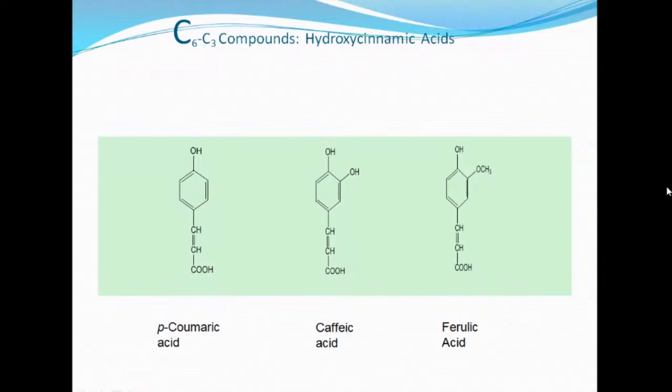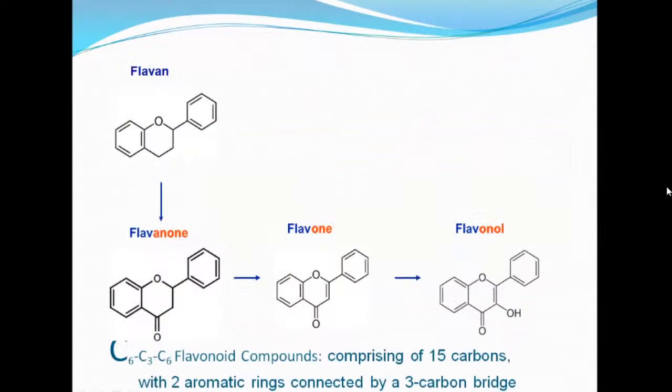These are C6 and C3 compounds, that is, six-carbon and also three-carbon compounds. The best examples are coumaric acid, caffeic acid, and ferulic acid. This is the skeleton of the flavanone and flavanol. All these compounds are derived from the parent compound flavan.